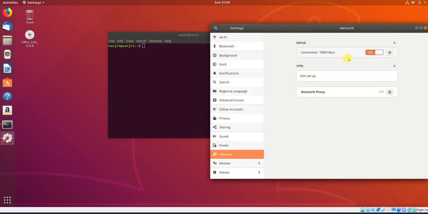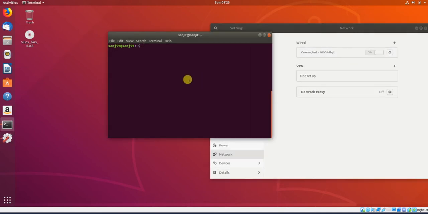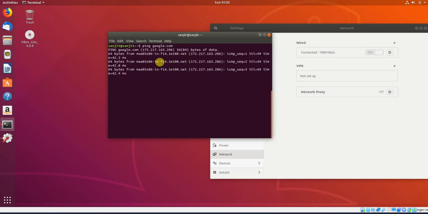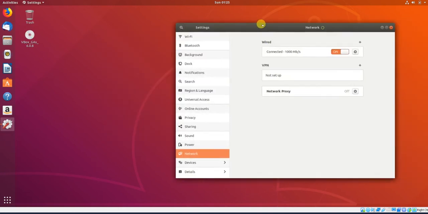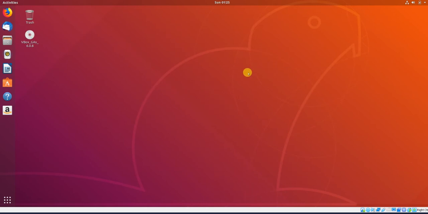So these things are prerequisite checks that you have to do. Let me hit this command, and you can see my internet is working fine. Press Ctrl C, close it. That's very, very important. Okay, let me close it.